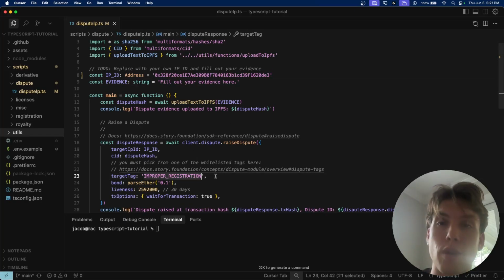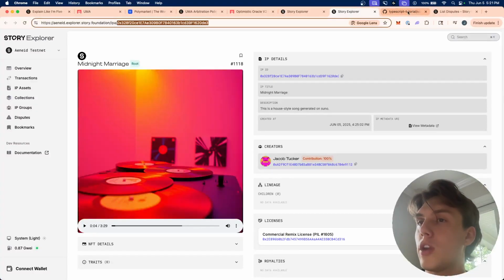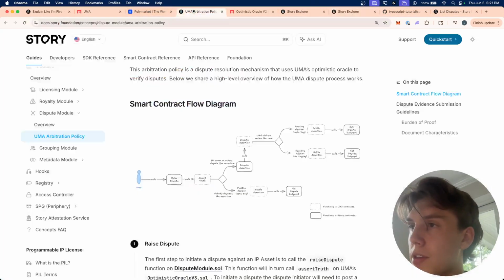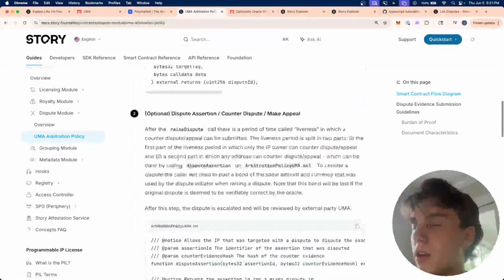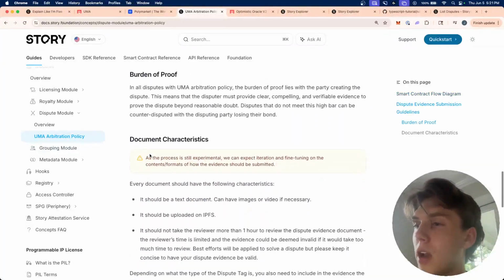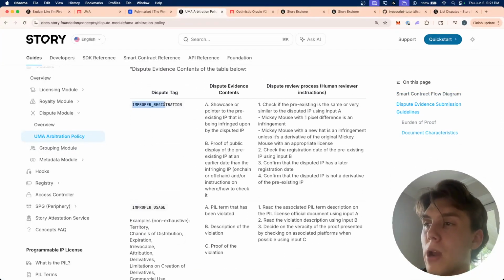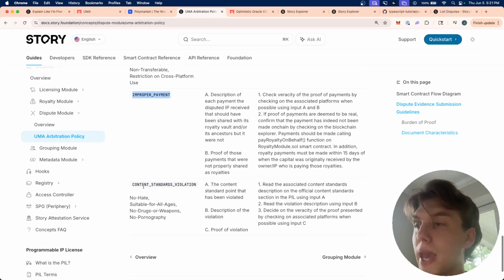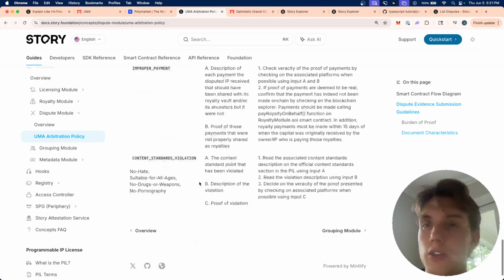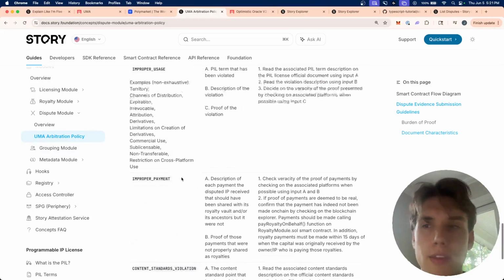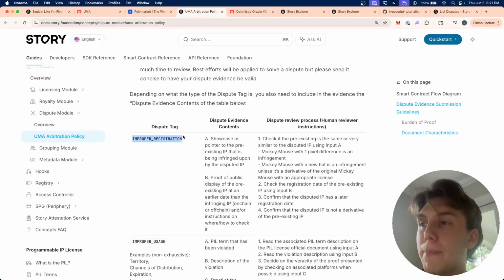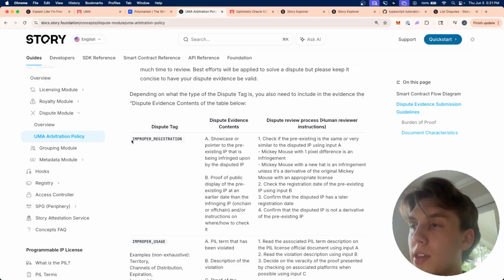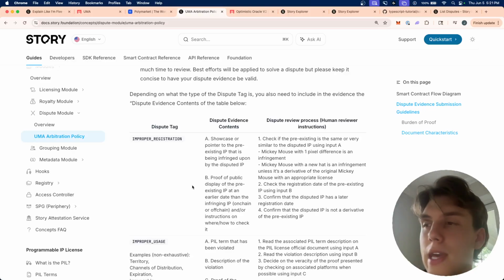this on improper registration. Now, there's a few things we could put here. If we go into the docs and scroll down a bit, we can see the tags: improper registration, improper usage, improper payment, if someone doesn't pay, or content standards violations. So if there's NSFW content, violence, stuff like that, you can flag based on what happened, right? In this case, we're going to say improper registration, which is most commonly copyright infringement, right? For example, someone copied my song in this case.